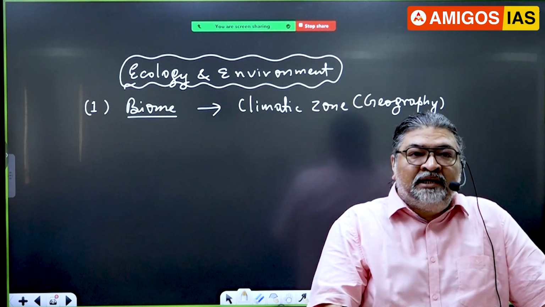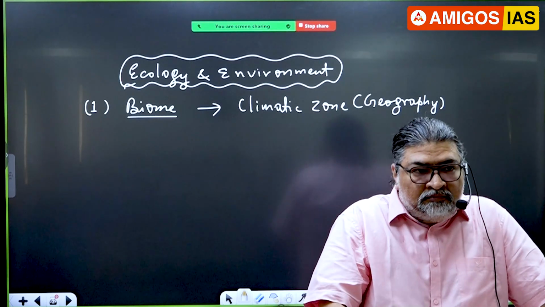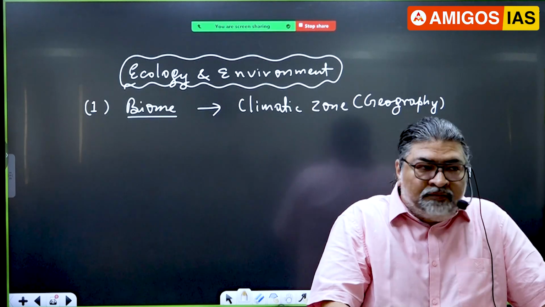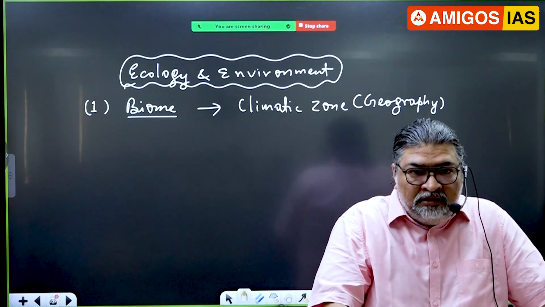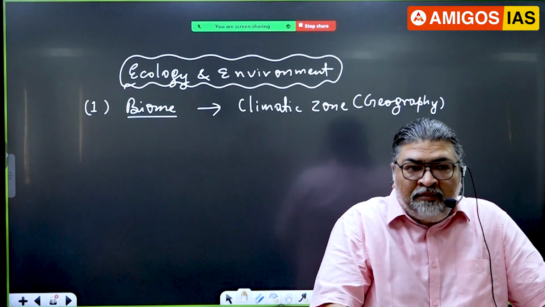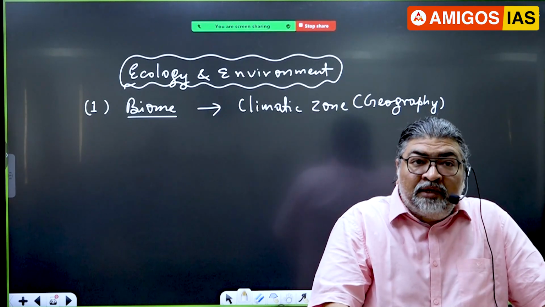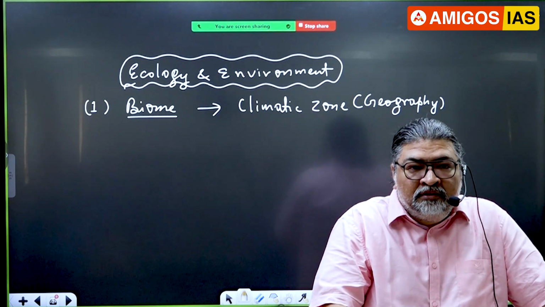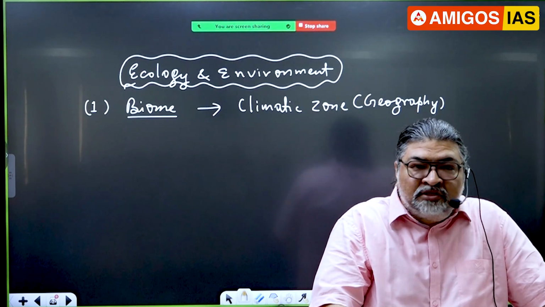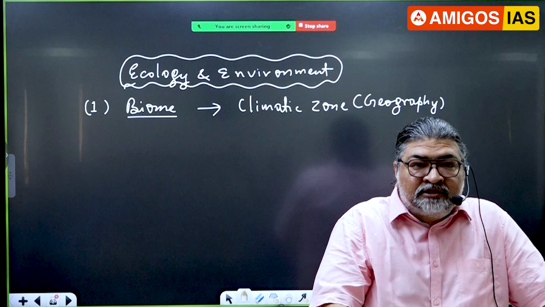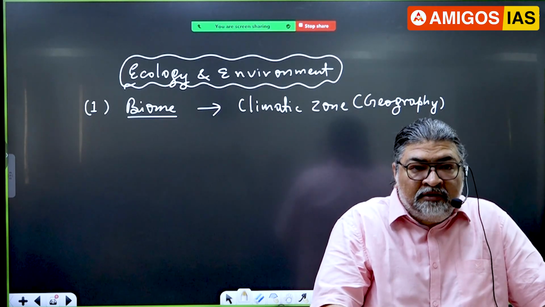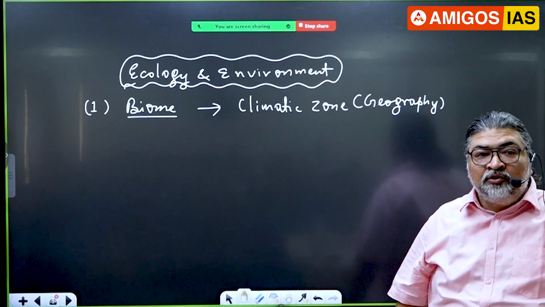I'll give you a very good example, like tropical rainforest. Let's say, for example, tropical rainforest in India. We have places like the Western Ghats of India, Andaman Nicobar Islands, northeastern India. We have rainforest. But if you look at the worldwide distribution of rainforest, the largest rainforest is the Amazon. And the Amazon comes in the news because of the degradation of the forest there. So biome is one topic which you have to revise.